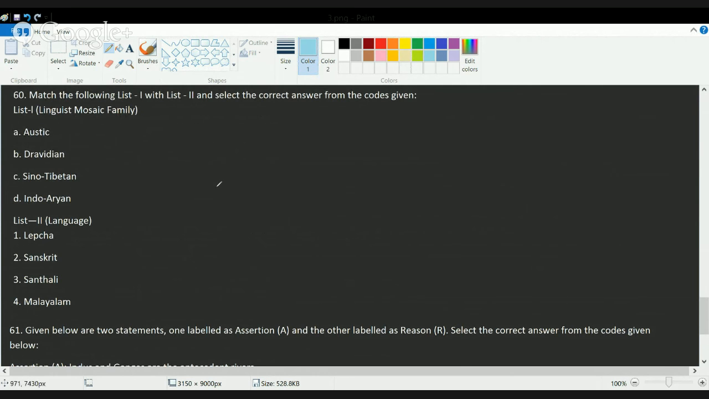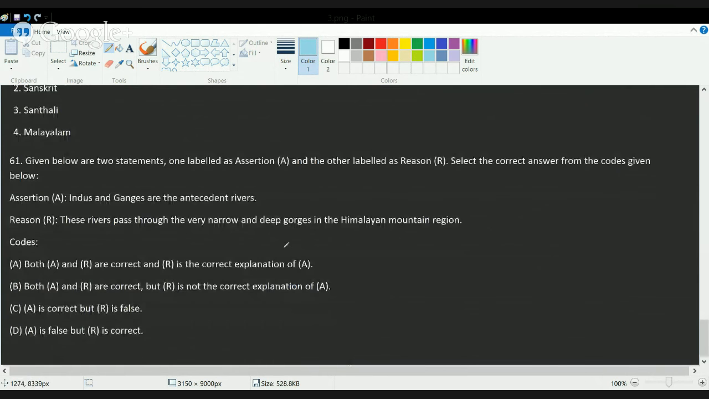So Indo-Aryan people spoke the language that was Sanskrit. Okay. Then you have the Dravidian group of people that spoke Malayalam. Okay. You have the Austric group of people speaking Santhali. And finally, the Sino-Tibetan, or the people from the nearby areas of China and Tibet, speaking Lepcha.